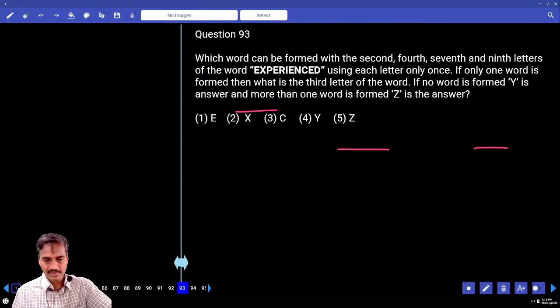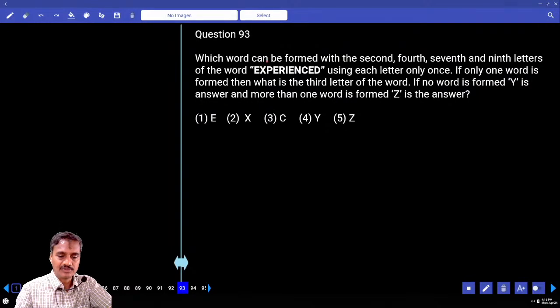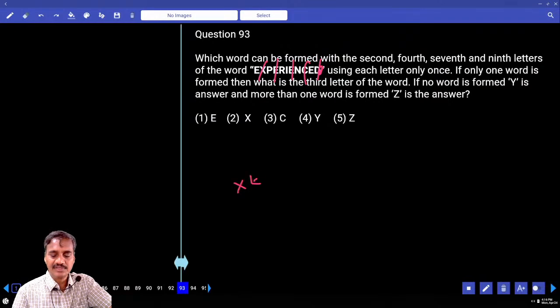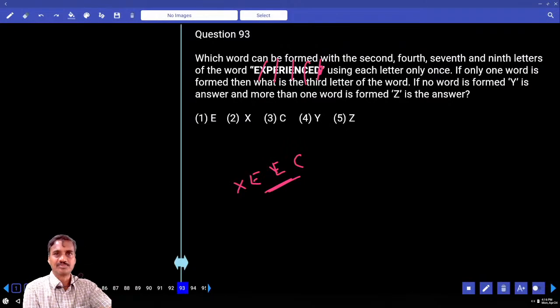Then 94, word formation. Now we have 2, 4, 7, 9. Now what are the letters you have? X, E, E, C. Now there are 2 E's that are repeated. Is there any chance of forming a word? No. No word can be formed, so that is your answer.